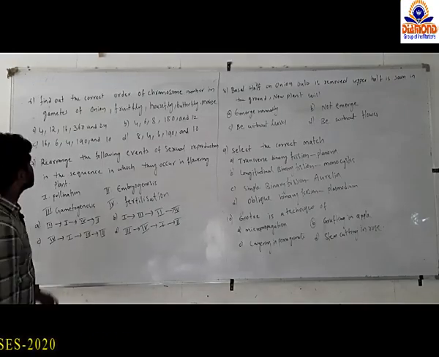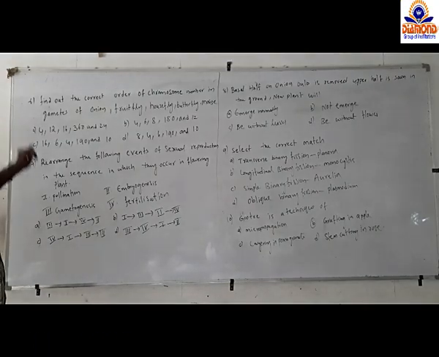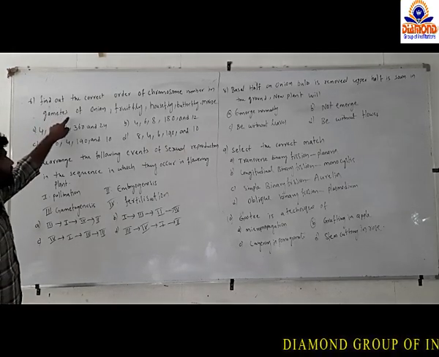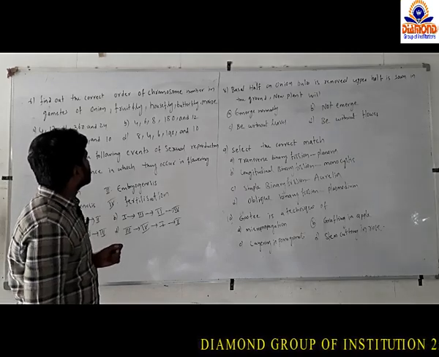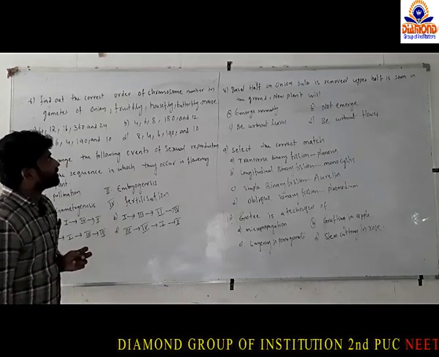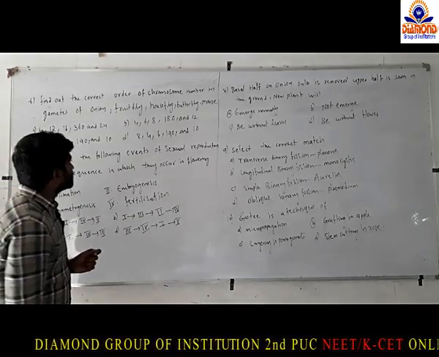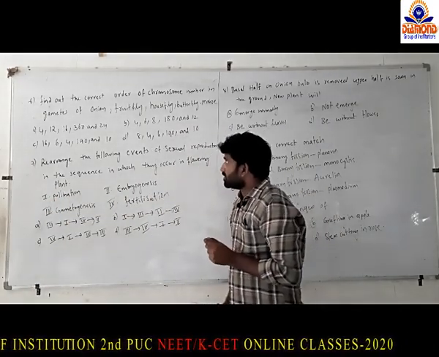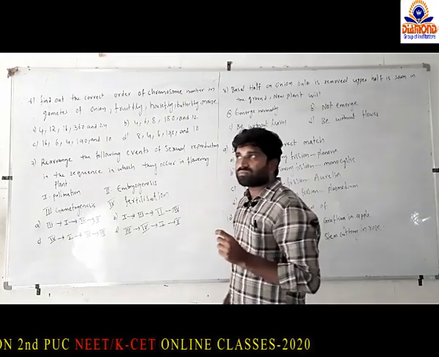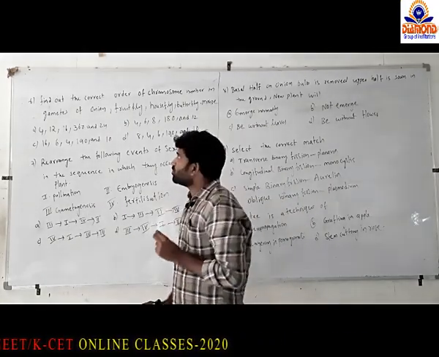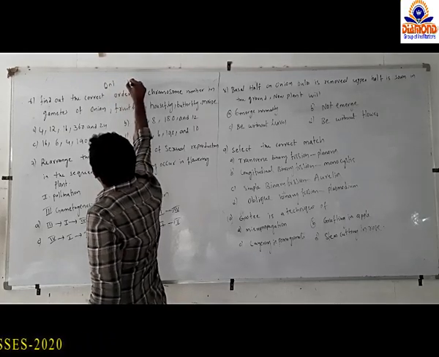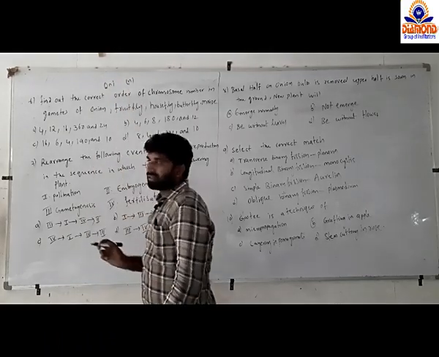Okay. Next question: find out the correct order of chromosome number in gametes of onion, fruit fly, housefly, butterfly and maize. Organisms have chromosomes, and these are available in 2 forms: diploid chromosome number and haploid chromosome number.